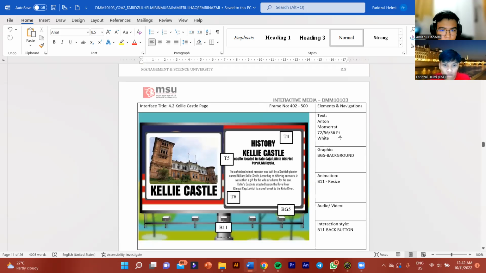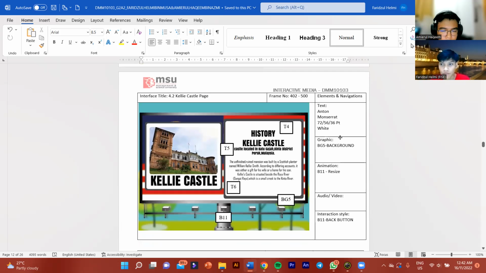When we click B7, we have Kili Castle here. I use Anton 72 and 66, and Montserrat is 36, with black. For the background, we can see it is the same as before. For the animation we have B11 resize. For the interaction style, B11 is the back button.